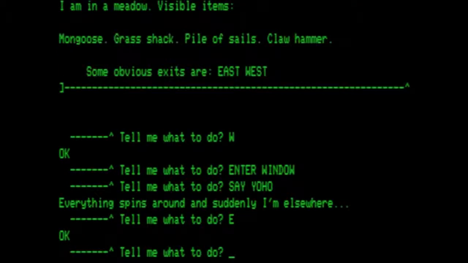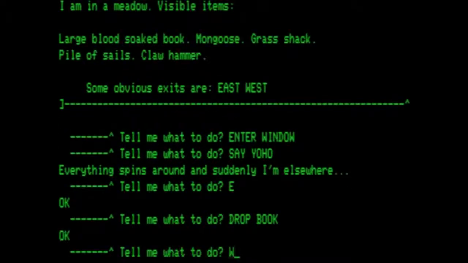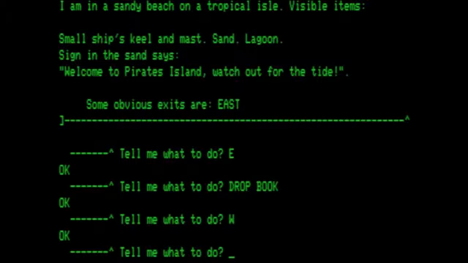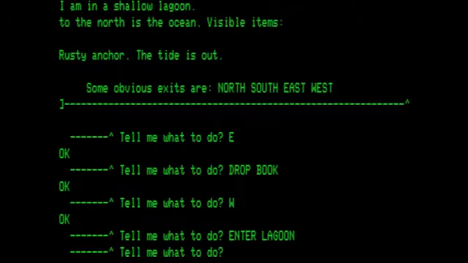Here we are going to go east to where we have been slowly gathering things. Drop the book here. Go back west, and we are at the lagoon. Enter the lagoon. I'm in a shallow lagoon. To the north is the ocean. Visible items, rusty anchor. The tide is out. Obvious exits are north, south, east, and west.